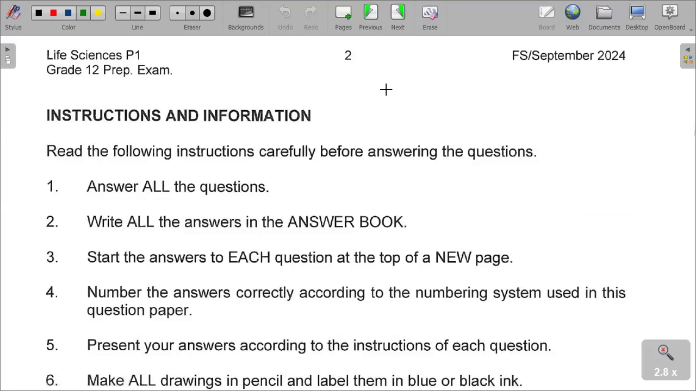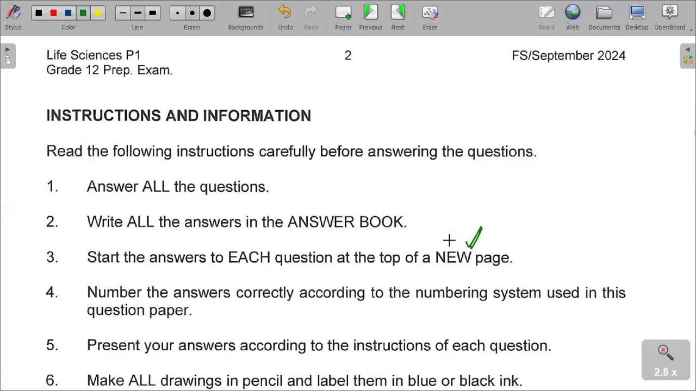As you are going to go for examinations, please take note that you must master these instructions and read each paper as you write it, and understand the instructions. You answer all questions. You write all answers in the answer book. You start the answers of each question at the top of a new page. So please take note of this one. Question 1 goes 1.1.1, 1.1.2, up to wherever it is supposed to end. For example, it ends at